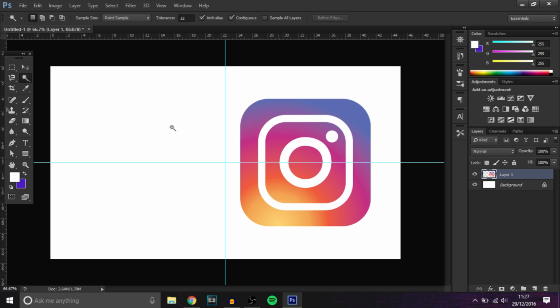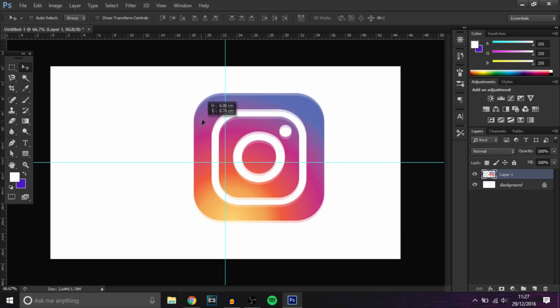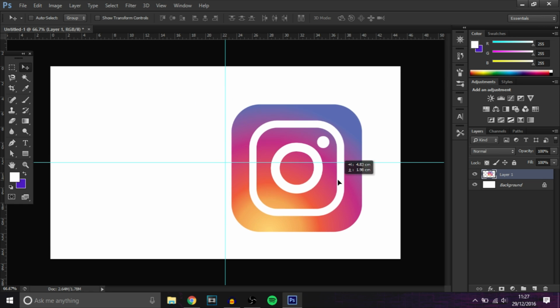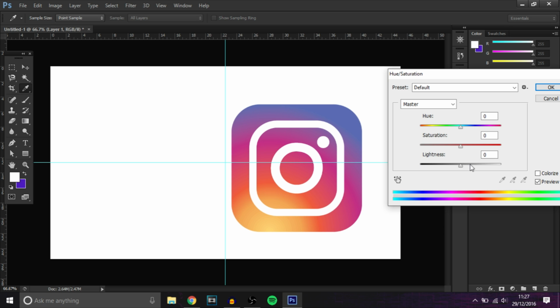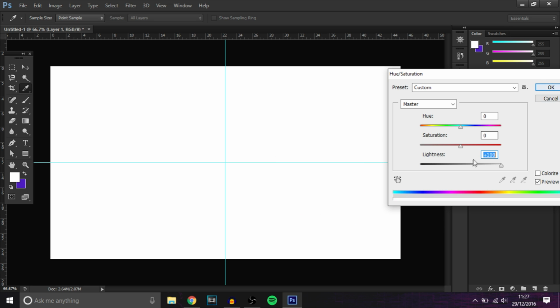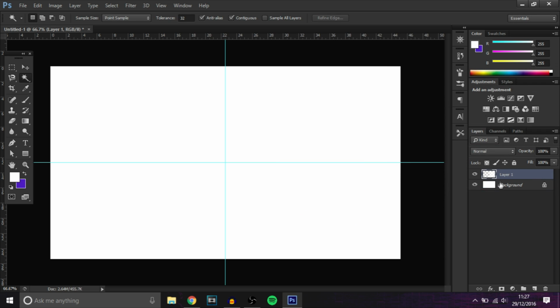The first thing you will want to do is we're going to just want the outline of the whole of this. So basically we want to make the whole of it white but get rid of the outlines, so you probably can't see but it's actually got a corner, so we want to delete each one of these white corners like so using the magic wand tool. Get rid of this one in the middle here and this one and that one, and delete each one, and then you want to make the whole of it white, just white. So there, Control U, make it white, and then you want to delete the background.